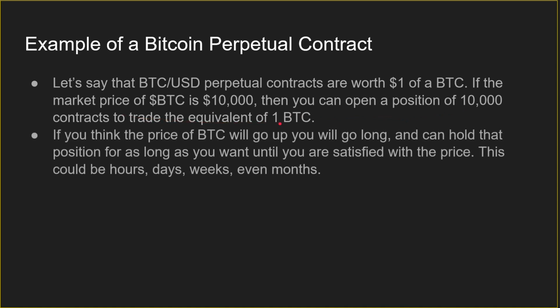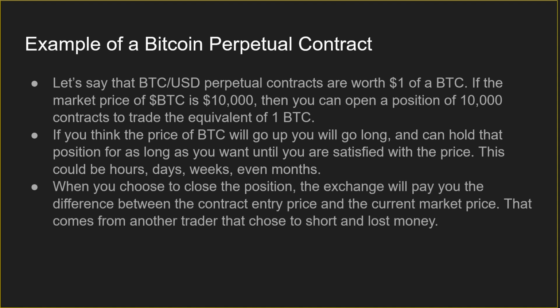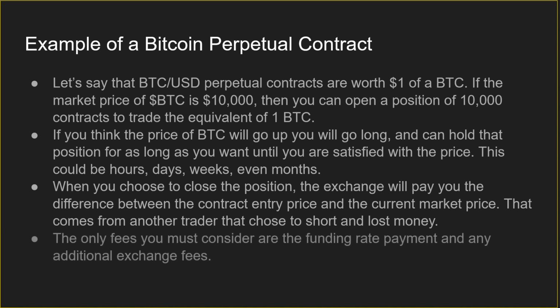Now, if you think the price of Bitcoin will go up, you'll go long. And you can hold that position as long as you want until you're satisfied with the price. This could be hours, days, weeks, or even months. Once again, this is a perpetual contract. There is no expiration date. Now, when you choose to close the position, the exchange will pay you the difference between the contract entry price and the current market price. That comes from another trader that chose to short and lost money. The only fees you must consider are the funding rate payment and any additional exchange fees.